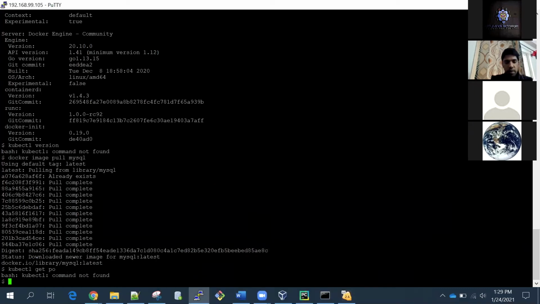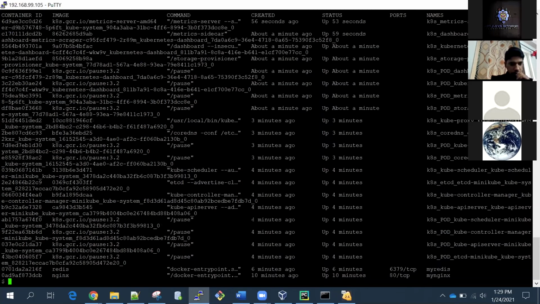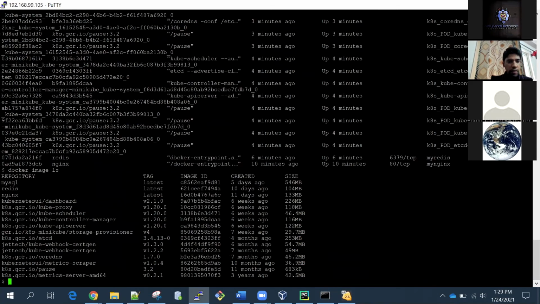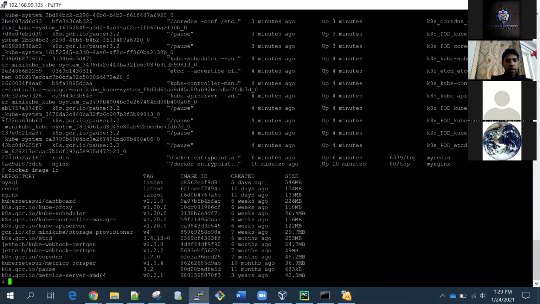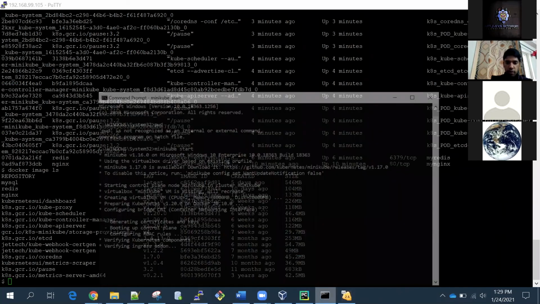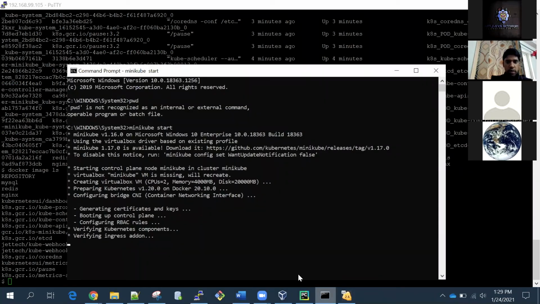So now we have docker image ls. We have these three images. MySQL image is also there. If we want, we can run a MySQL container here. But I think we have run enough containers just to get an understanding. So now we will move on to Kubernetes. I'm just waiting for this to get started.